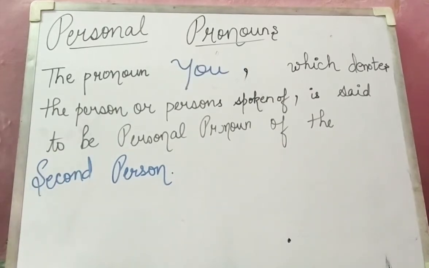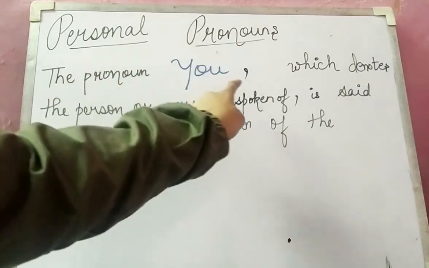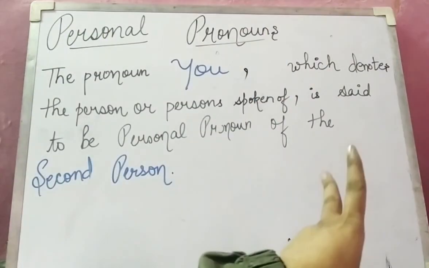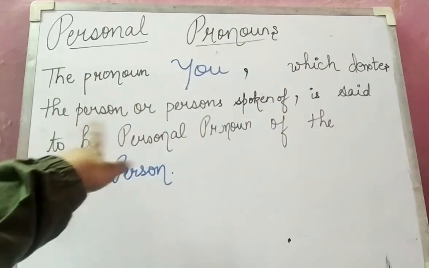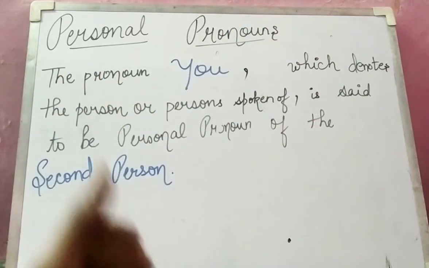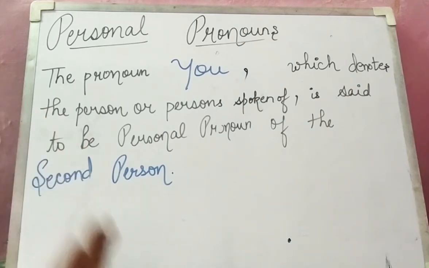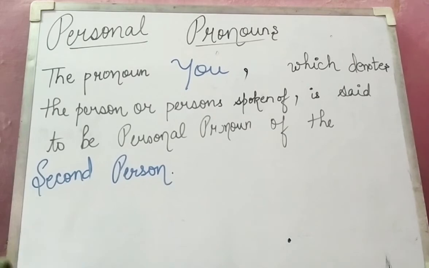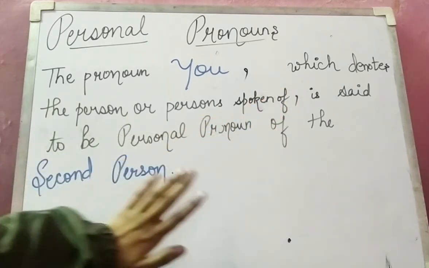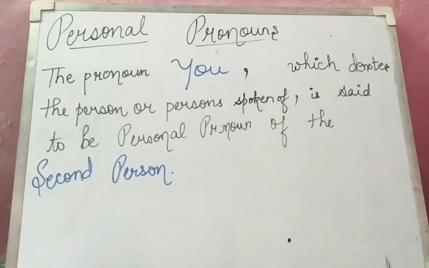So I have made changes. The pronoun you, here the second point, is saying about you. So the pronoun you, which denotes the person or persons spoken to, is said to be the personal pronoun of the second person. This is the second person.